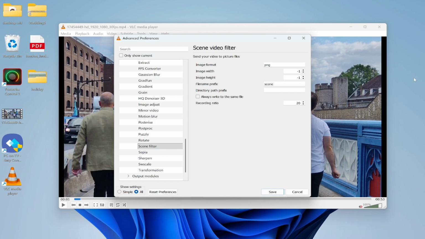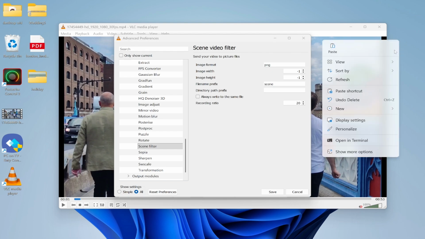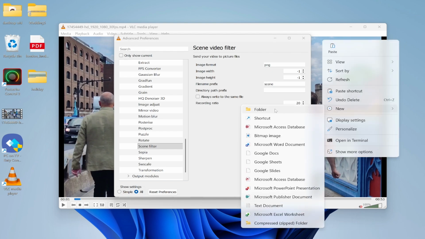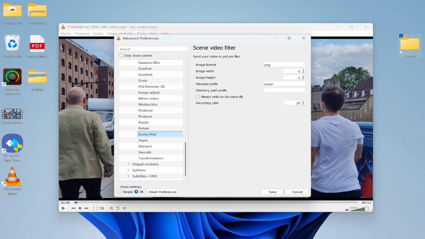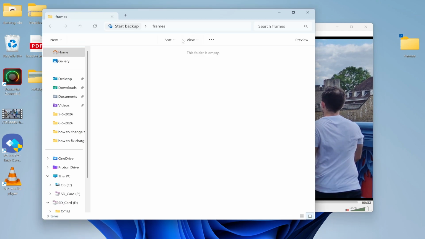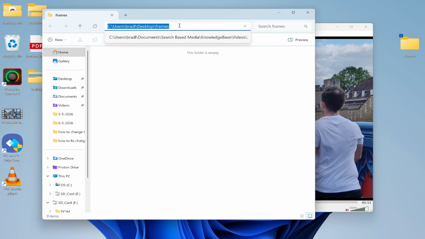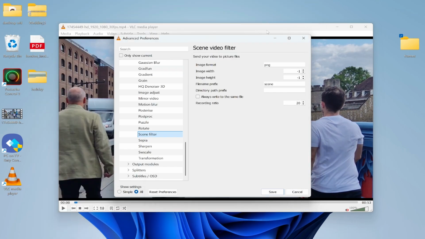To do that, you can go ahead and open up or create any folder. I'm going to just go to my desktop here, we'll right click, we'll click New, and then Folder. I'm going to call this folder Frames. Now we can go ahead and just open the folder. We need to find the directory, so if we just click at the top here, you can then copy the folder directory, and then just paste it into the path prefix here.